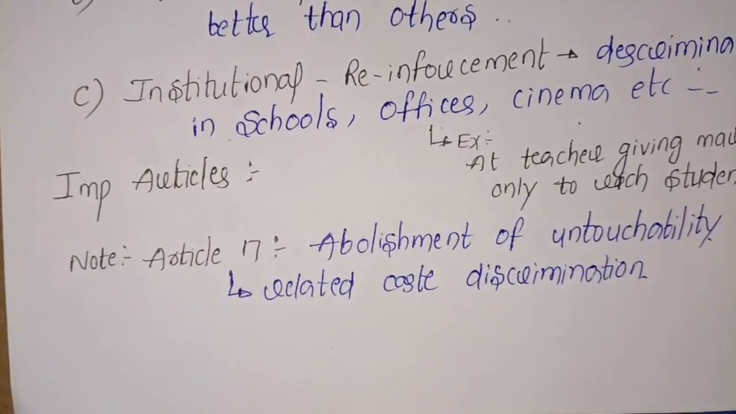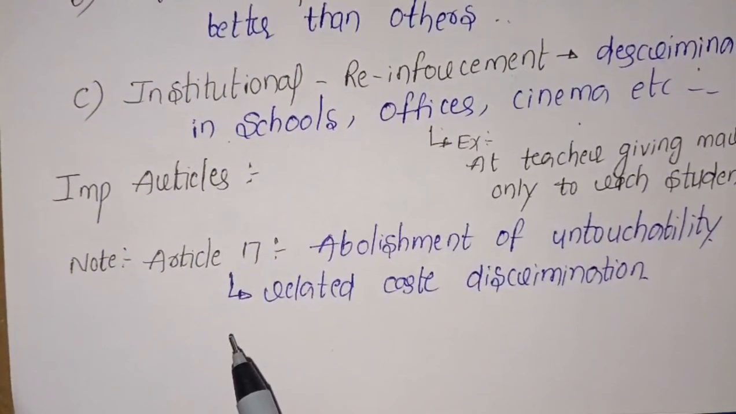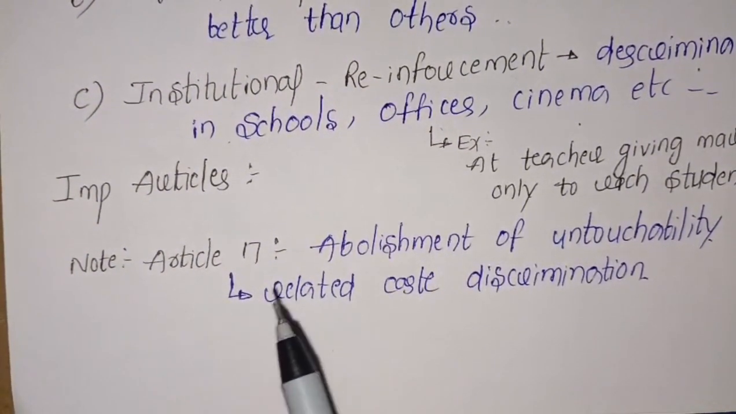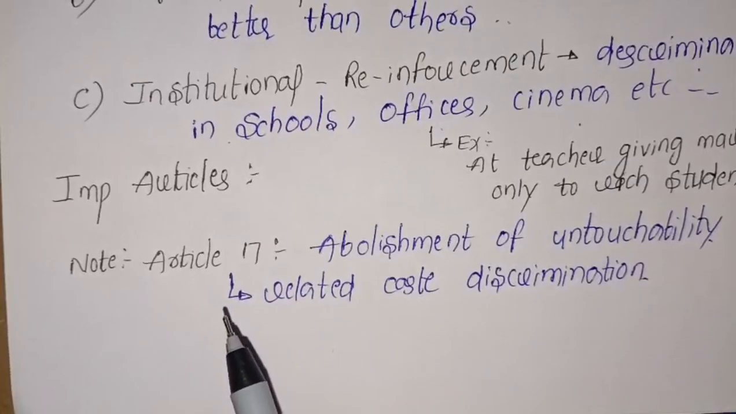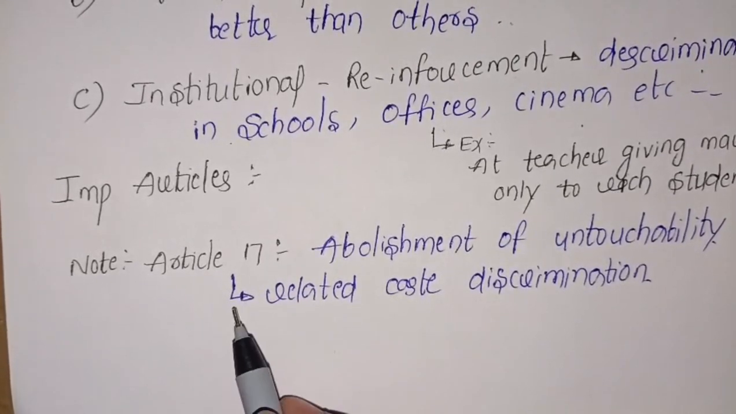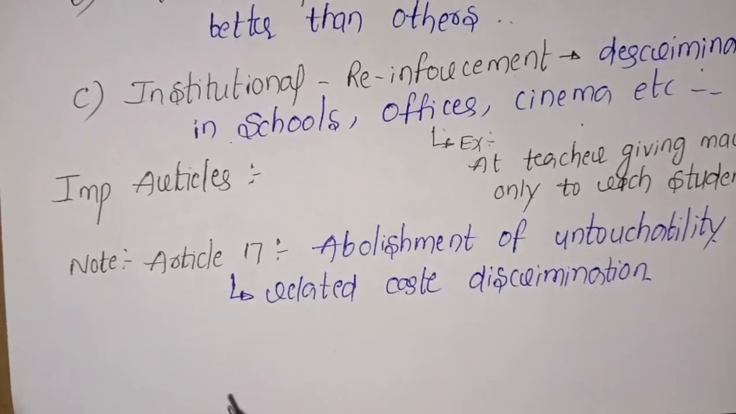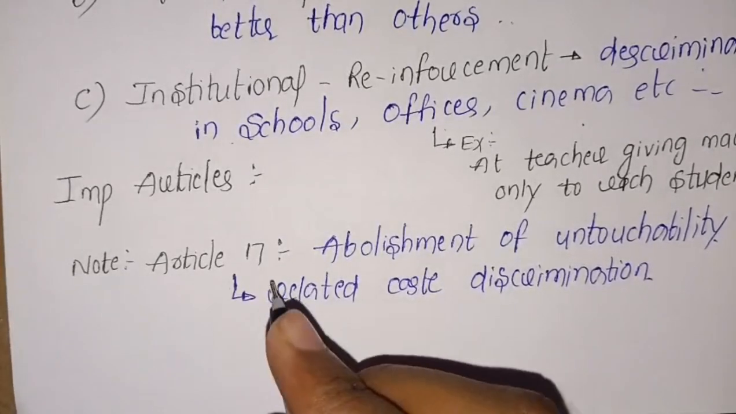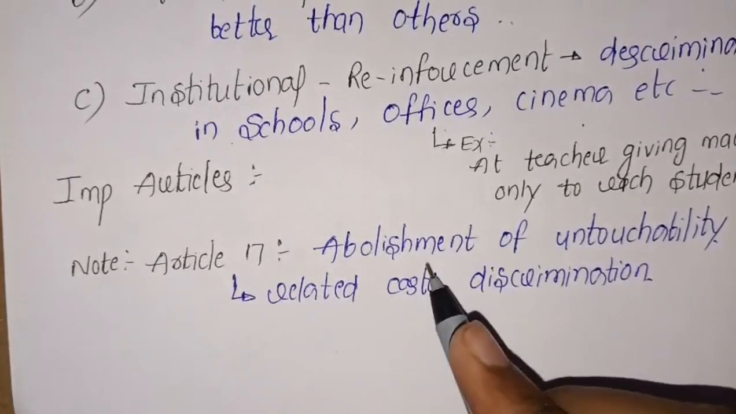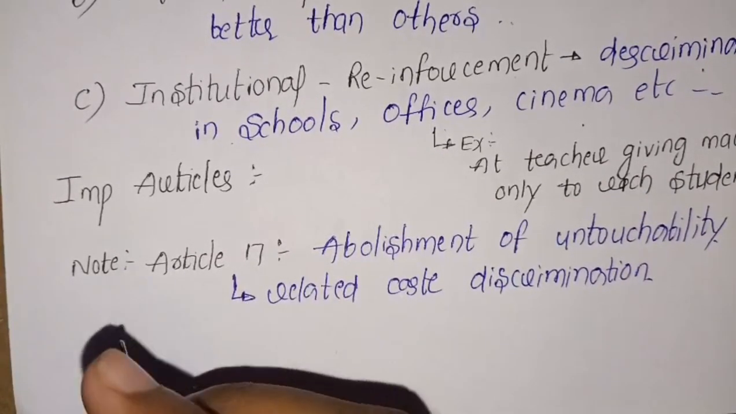Now we will discuss an example of Article 17: no one can stop any other person from entering a temple. It is the example for Article 17. Article 17 is nothing but abolishment of untouchability. It is related to caste discrimination.